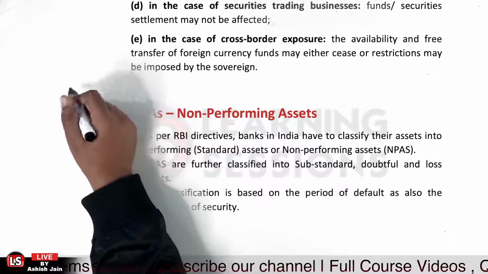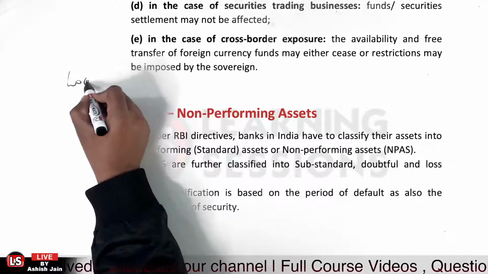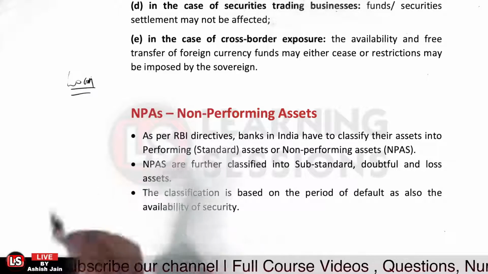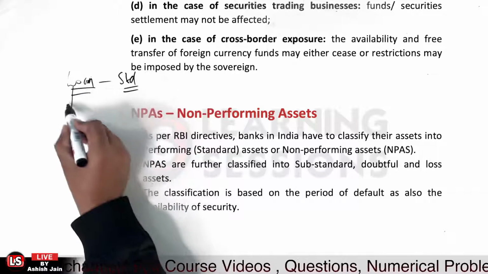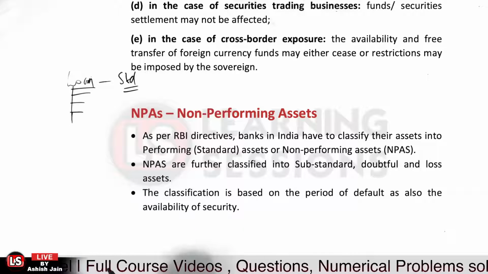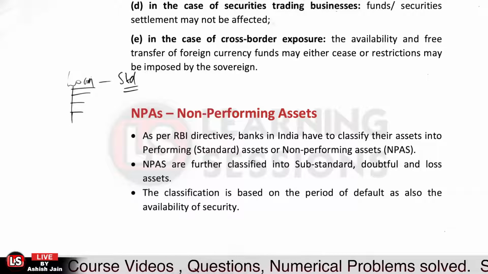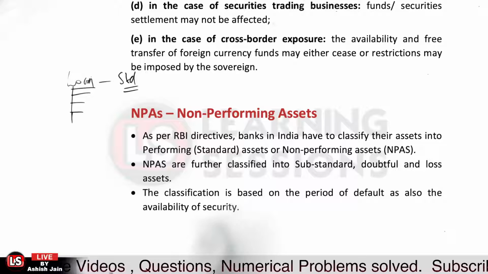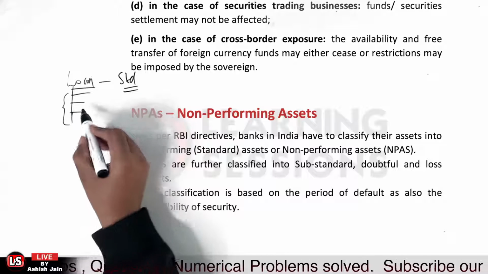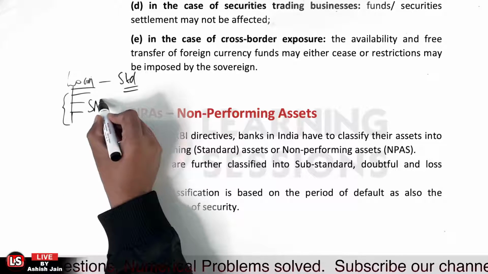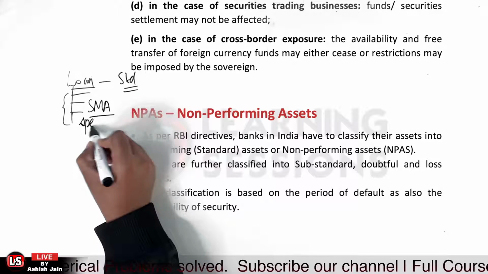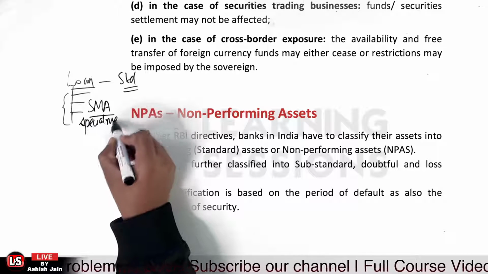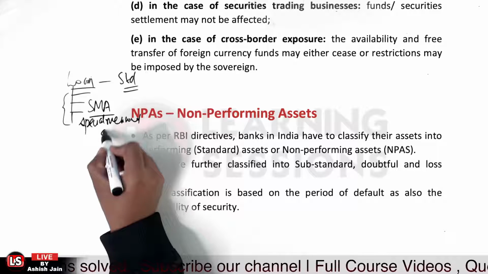So let me just tell you that if we have a loan account and it's working very fine, in that case, it will be a standard account. And further, when there are signs of irregularity, what do you mean by signs of irregularity? When the interest part or the principal part are not being paid, then the account shows signs of irregularity. At that particular stage, the account is classified as a special mention account. Just let me write over here, that is a special mention account. And further,